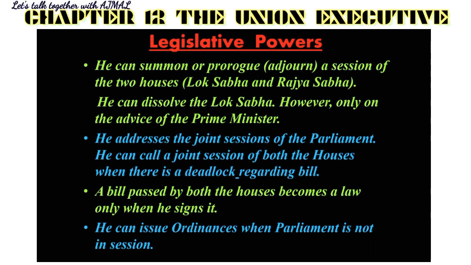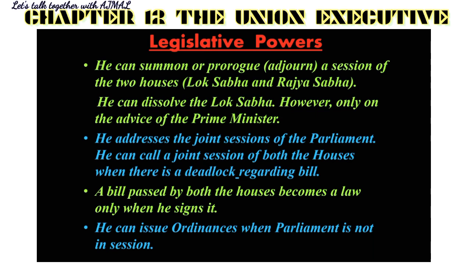So in case in one house the bill is passed with majority, in the other house the bill is not passed, the majority is against it. So now there is a deadlock. One house is saying it should pass, one house is saying it should not pass. So there is a deadlock. In that case, the president can call a joint session of both the houses, come together, sit together, deliberate, and then the voting could be done and the final decision could be made whether this bill has to be passed or not, whether it should become a law or not. So it is the president who calls the joint session of both the houses when there is a deadlock regarding the bill.